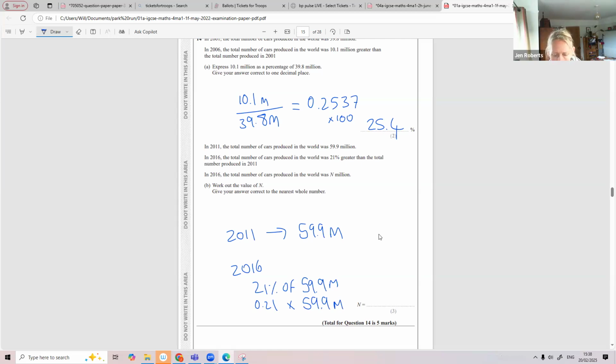0.21 times 59.9, 12.579 million. What we need to do though, is because we're increasing 59.9 by that amount, we're going to add it on. Which is 72.479 million. The total number of cars produced in the world was n million, the nearest whole number, so it's 72 million.